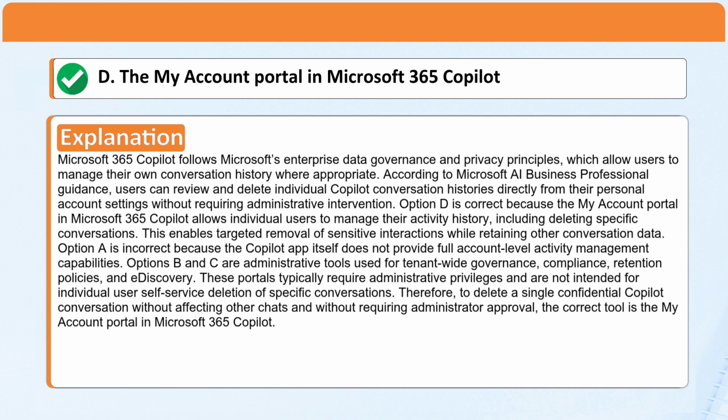Option A is incorrect because the Copilot app itself does not provide full account-level activity management capabilities. Options B and C are administrative tools used for tenant-wide governance, compliance, retention policies, and e-discovery. These portals typically require administrative privileges and are not intended for individual user self-service deletion of specific conversations. Therefore, to delete a single confidential Copilot conversation without affecting other chats and without requiring administrator approval, the correct tool is the My Account portal in Microsoft 365 Copilot.